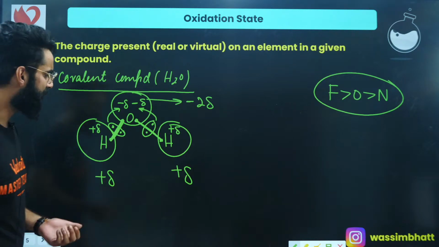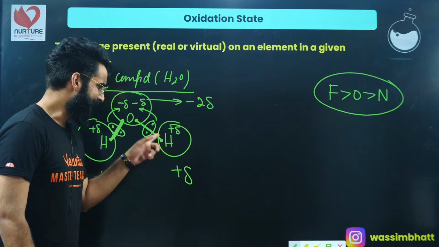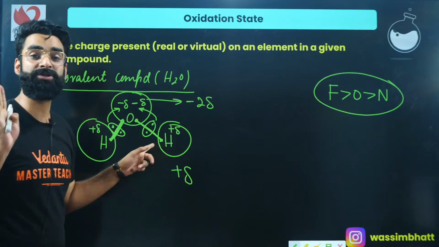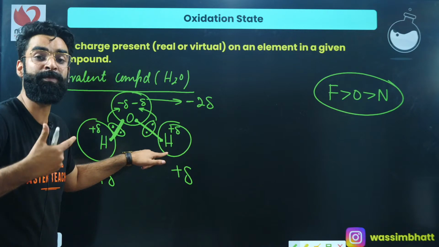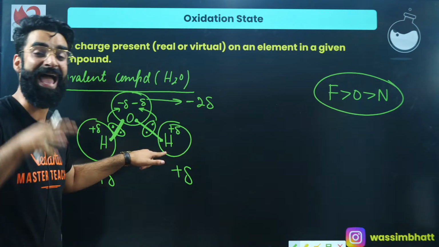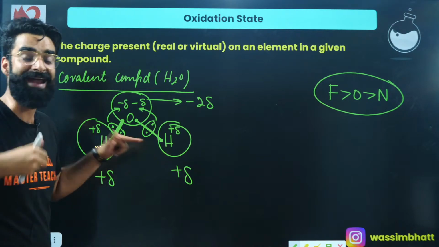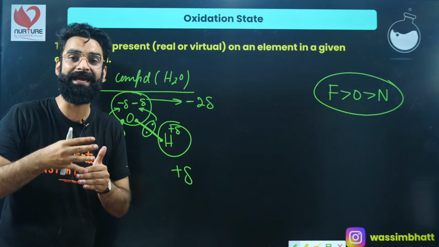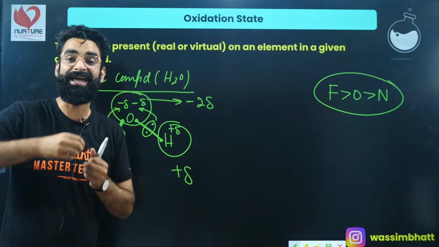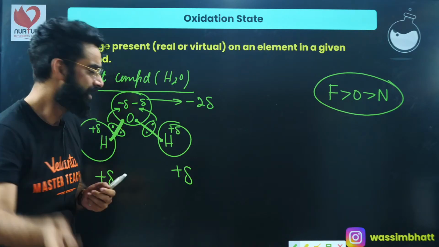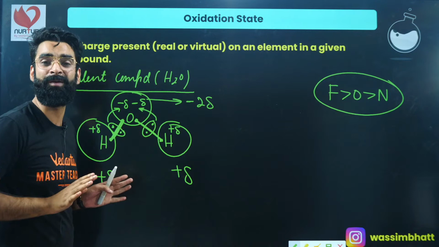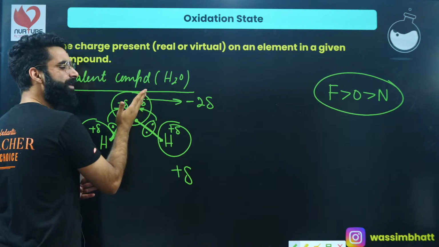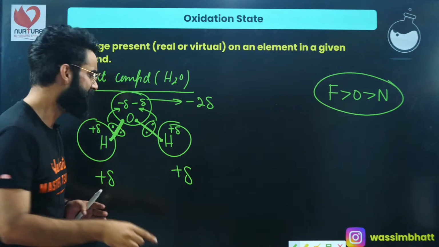Okay. If I ask you, is this hydrogen having a complete, real 1 unit of positive charge? No, this hydrogen won't have the actual 1 unit of positive charge. Hydrogen can only get the actual 1 unit of positive charge if it loses its electron completely. But hydrogen is not losing its electron completely here. It is just that the bond pair slightly gets shifted towards oxygen,